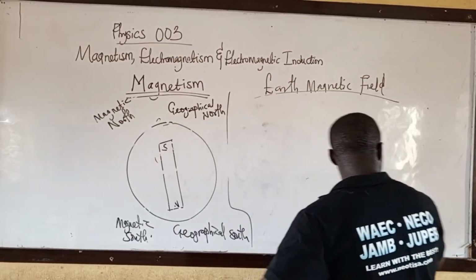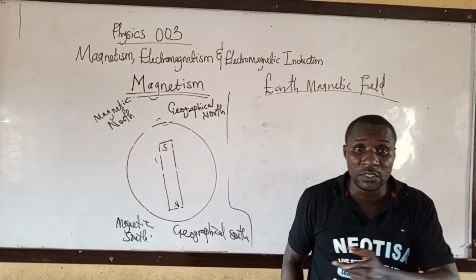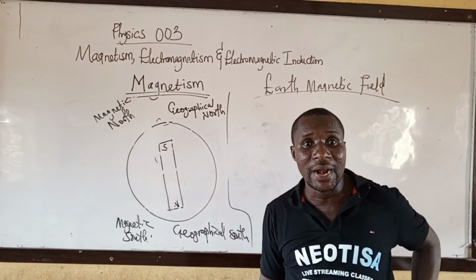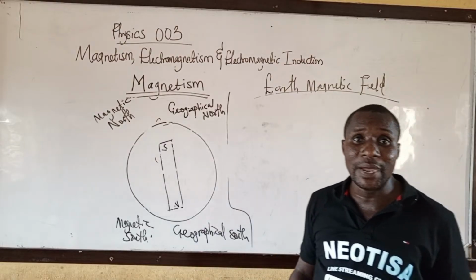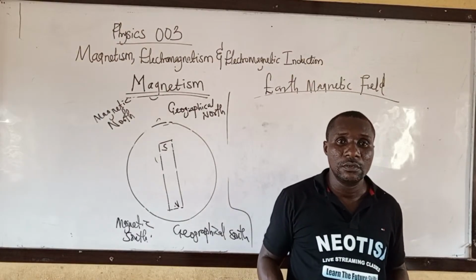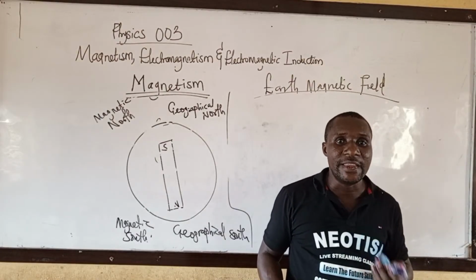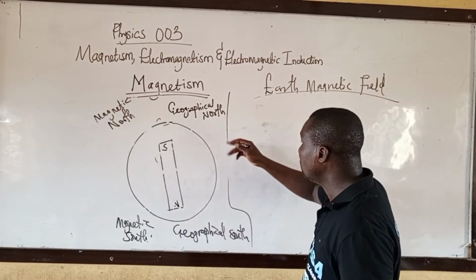Because of time, we are going to quickly look at some parameters under Earth's magnetic field, such as angle of inclination and angle of declination.